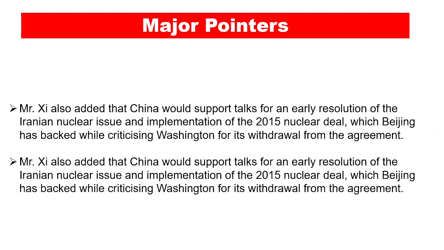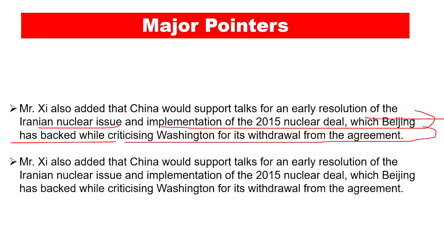So now Mr. Xi also added that China would support talks for the early resolution of the Iranian nuclear issue and implementation of the 2015 nuclear deal, which Beijing has backed while criticizing Washington for its withdrawal from the agreement.